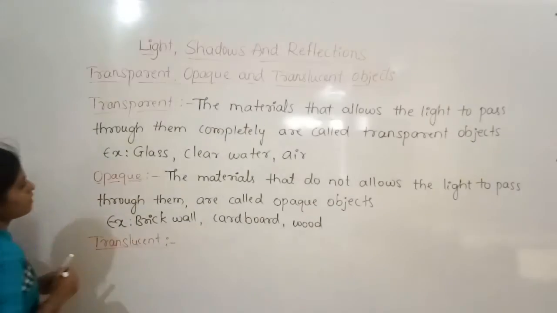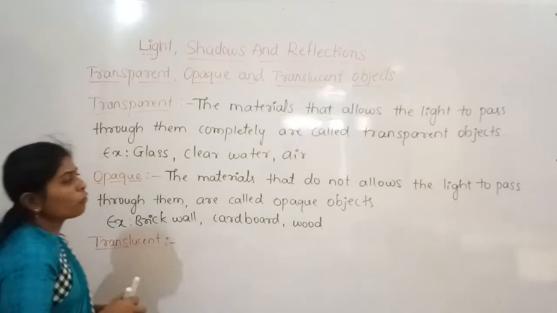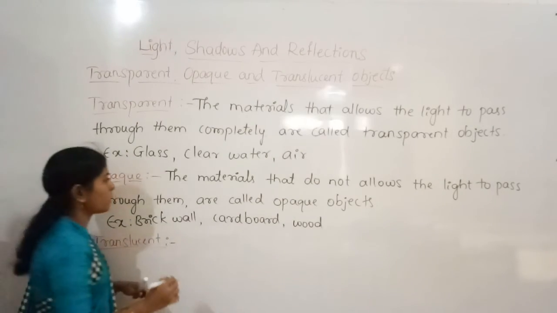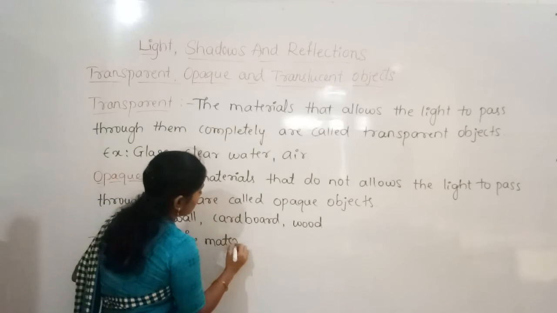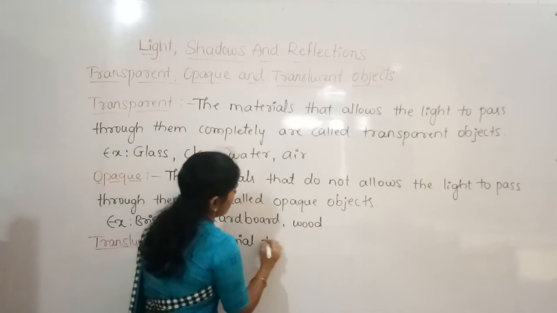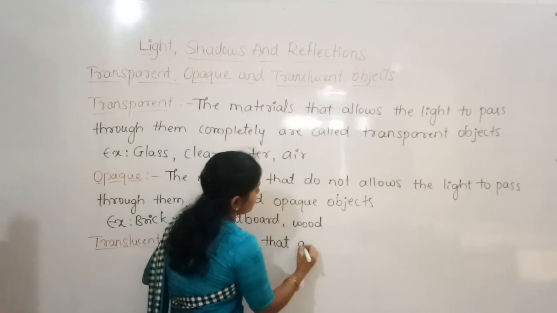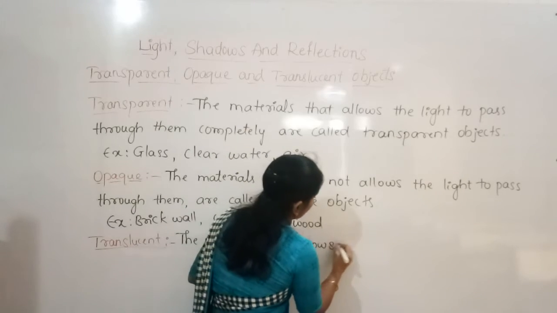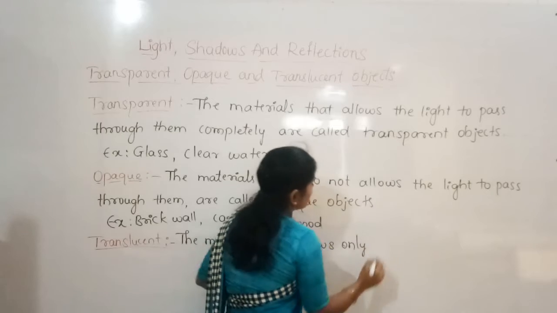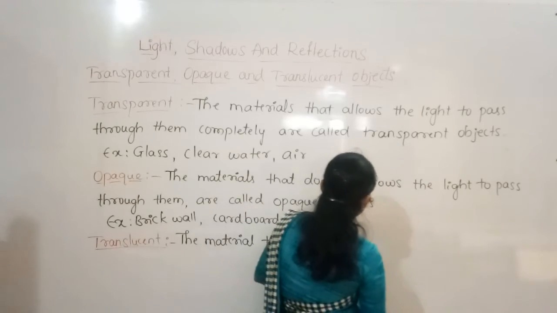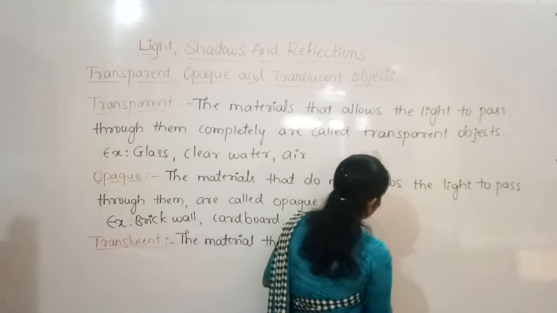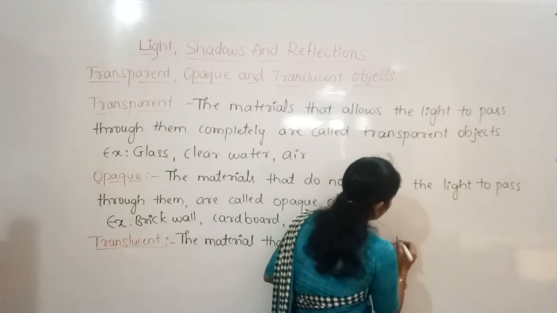So here the materials allow the light but not completely. The materials that allow only partial light to pass through them.